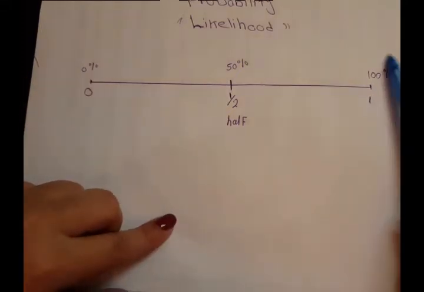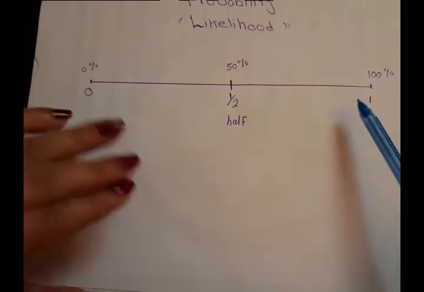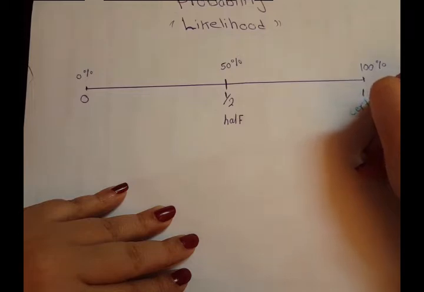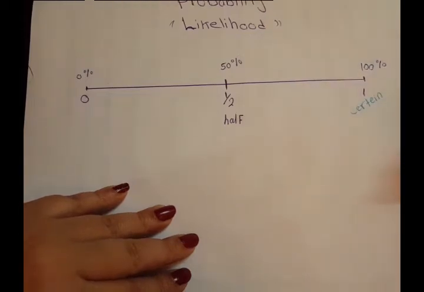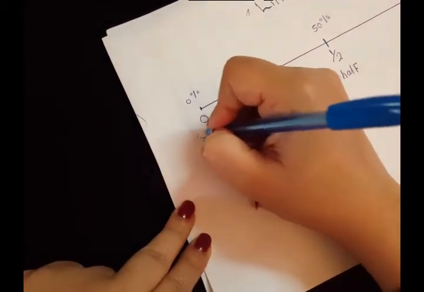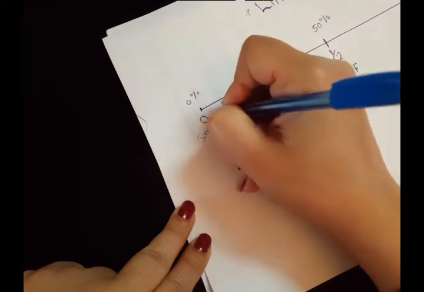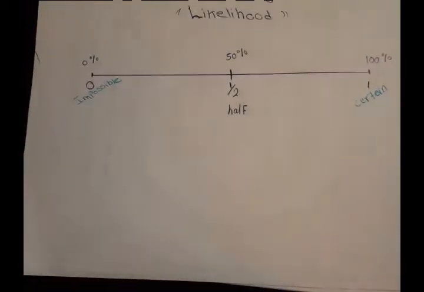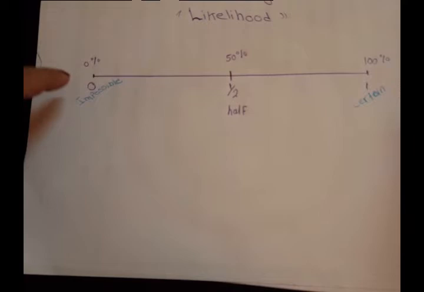If you're sure 100% that an event will happen, we call it certain. If something has 0% chance to happen, it will never happen, so we call it impossible. So if it's 0% or will never happen, it's impossible. If it's 100%, I'm sure about it, so it's certain.